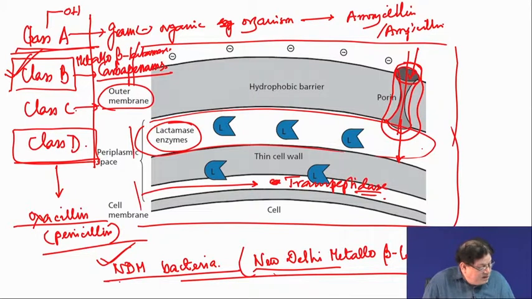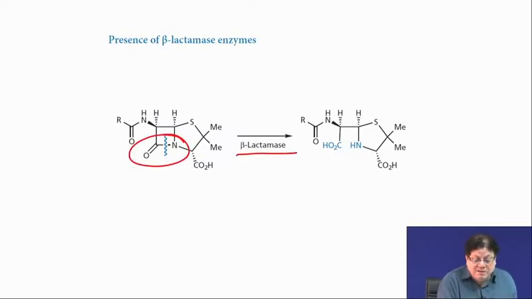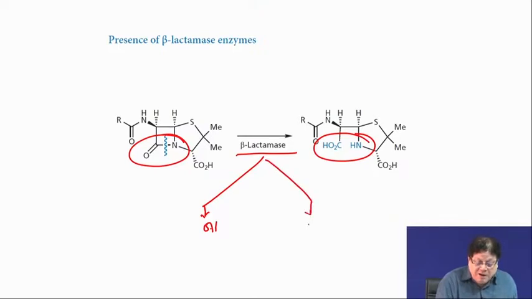That search gave us the answer. So, this is the reaction: beta lactamase hydrolyzes the penicillin. I already told you that there are various mechanisms. It can do it by serine, or it can do it by a metal ion. If it is M plus, the metal ion chelates here, like in a metalloprotease.